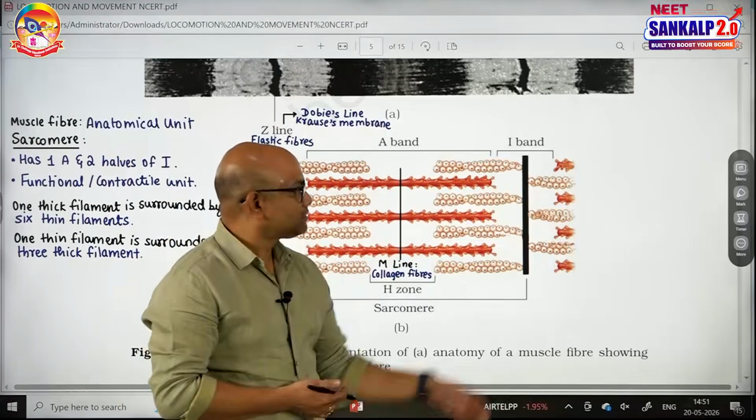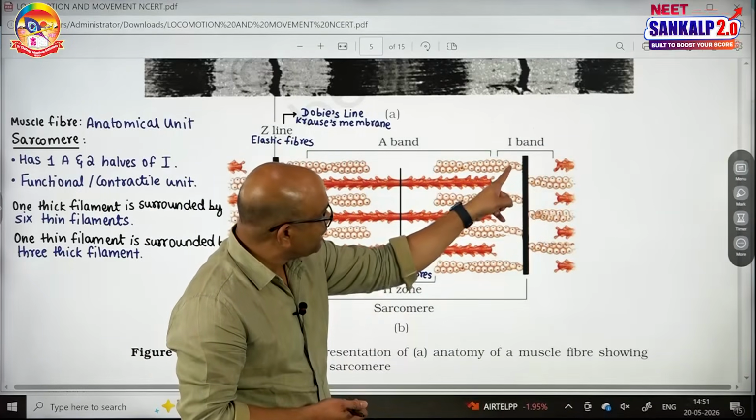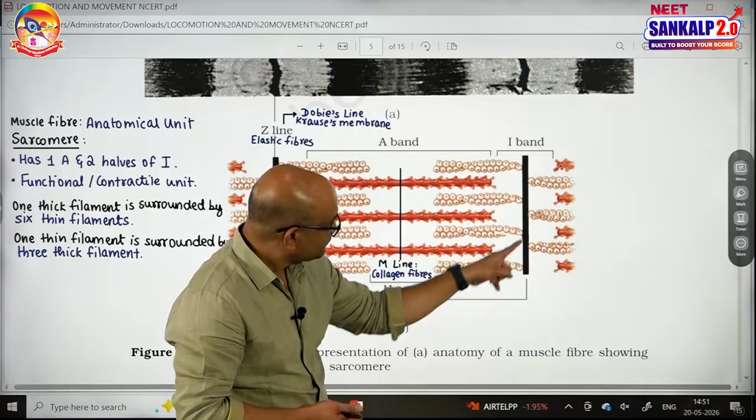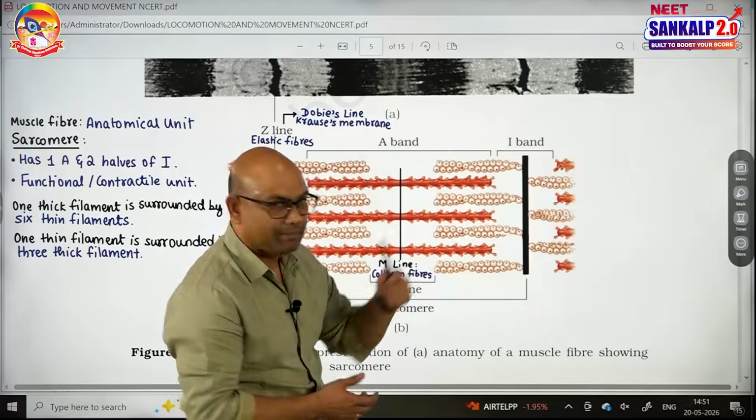And see the peripherals. On either side of the A band, the next one is called the I band. The I band is made up of only thin filaments. See, these light color structures are thin filaments. This is a thin filament, thin filament, thin filament.